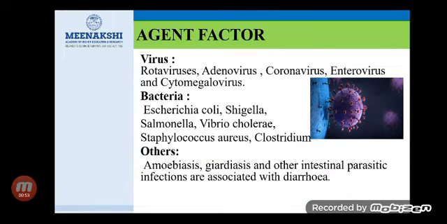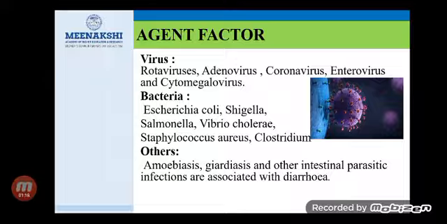Coming to the agent factor, diarrhea is caused by various types of virus like rotavirus, adenovirus, coronavirus, enterovirus, and cytomegalovirus. It is also caused by various bacteria like E. coli, Shigella, Salmonella, Vibrio cholerae, Staphylococcus, and Clostridium.